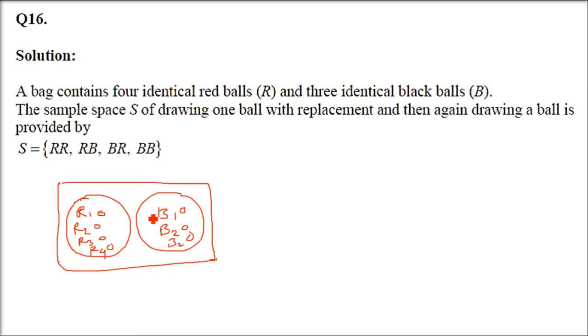Okay? Right. So what we are going to do here is we will take one and then put it back. So first assume that red you have taken. Next time a black can come because you have put this red back. Right? Red can be followed by red. A red can be followed by a black. First time black may come, it is followed by a red. See, just assume, don't worry about the numbers.